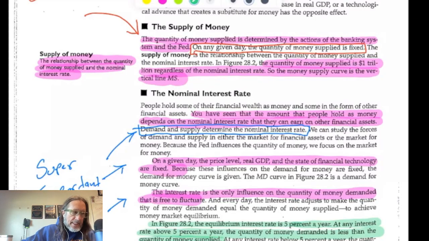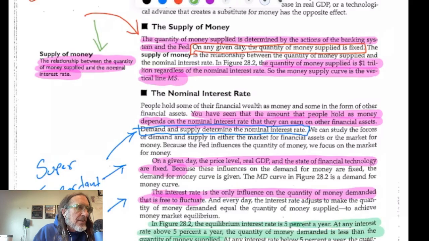All right, the supply of money can get a little bit complicated, so we're going to break it down into the smallest parts. Again, we're going to start with the quantity of money supplied. So the supply of money is the relationship between the quantity of money supplied and the nominal interest rate. So again, the same relationship as we did with demand.